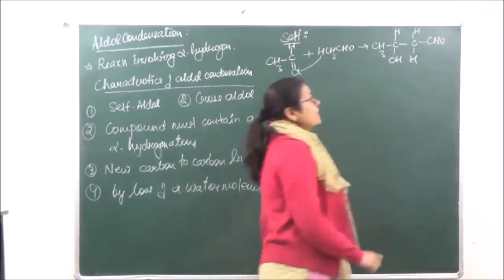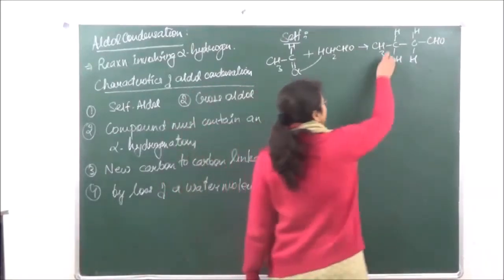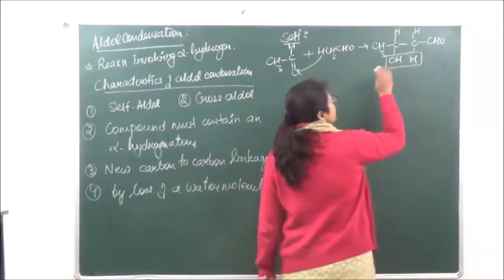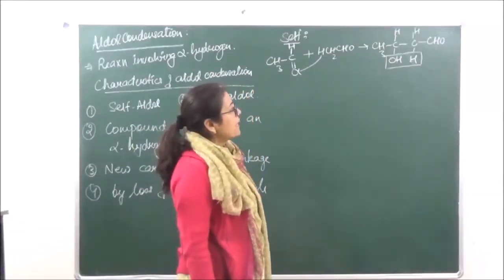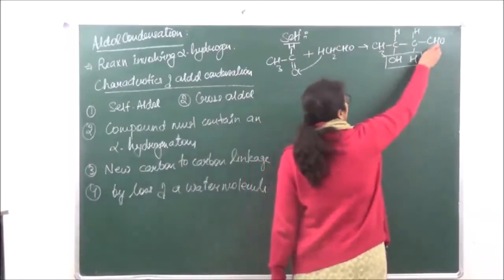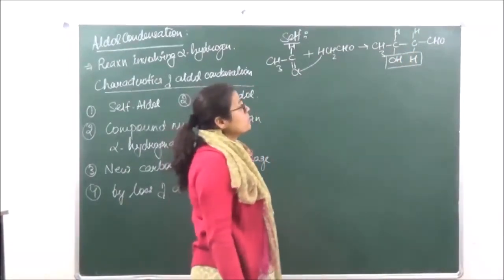And the second aldehydic group will remain as it is. Okay? So over here, finally, this is known as aldol. The product which is formed over here is going to be an aldol because it has one aldehydic group and the other alcohol group. And the IUPAC name of this is going to be